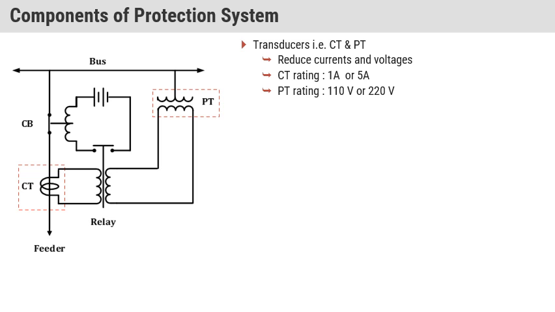So first we need to step down the higher current. To lower this higher current we use the CT, and to lower the voltage we use the PT. CT ratings are 1 ampere or 5 ampere, and PT ratings are 110 volt to 220 volt.